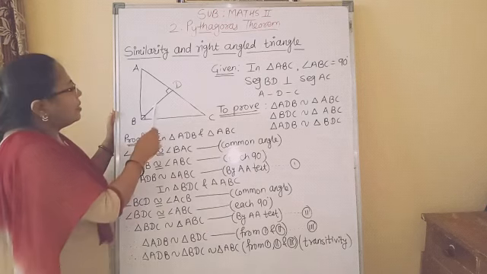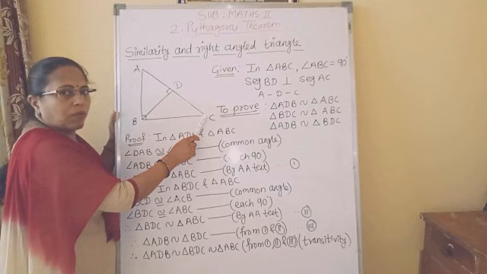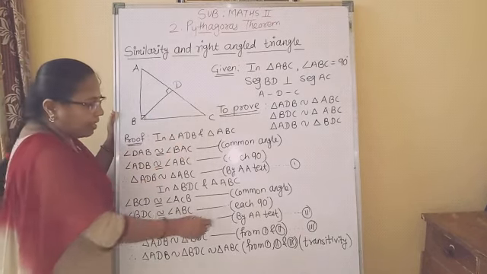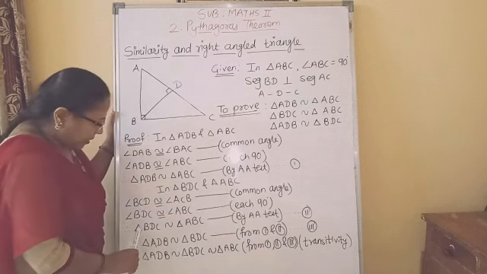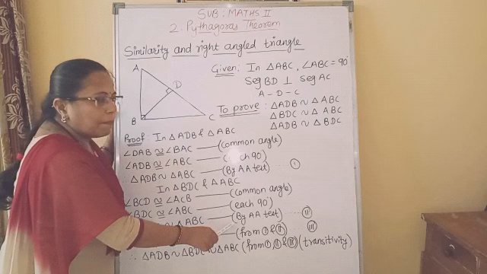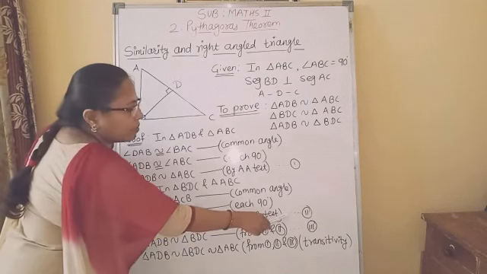Okay. Then angle BDC congruent to angle ABC, because both are 90 degrees. That's why triangle BDC similar to triangle ABC by AA test. This is our statement number 2.